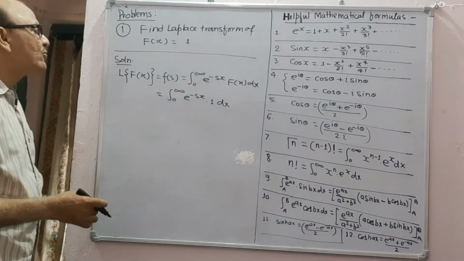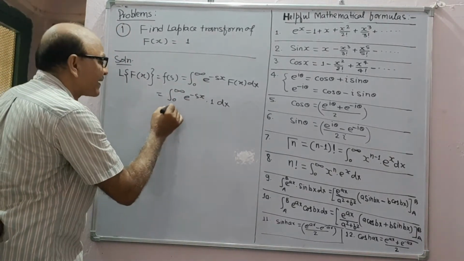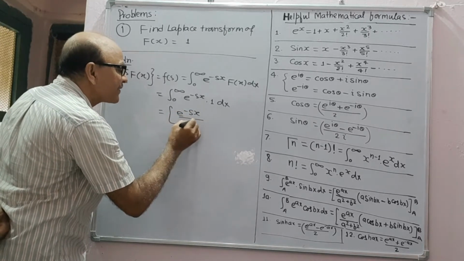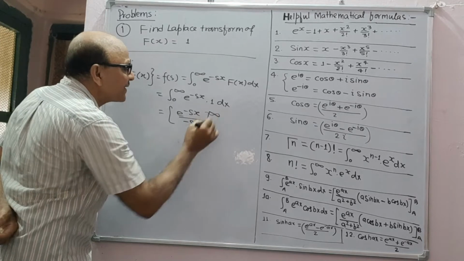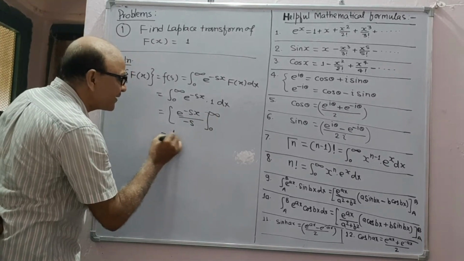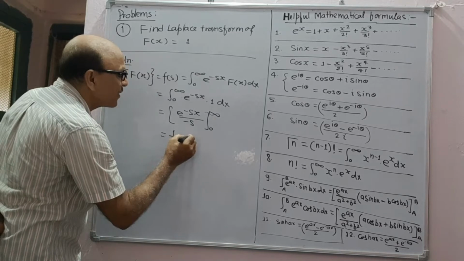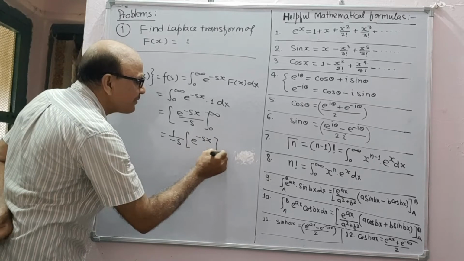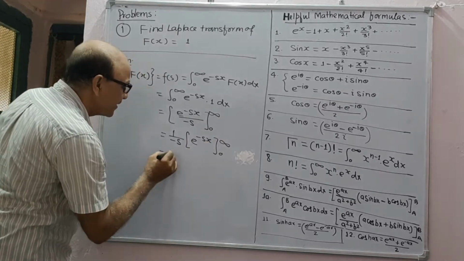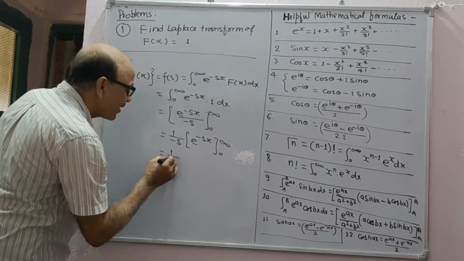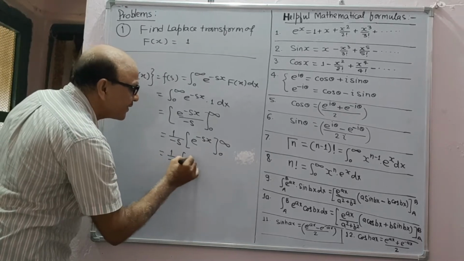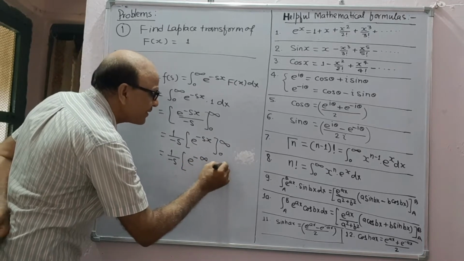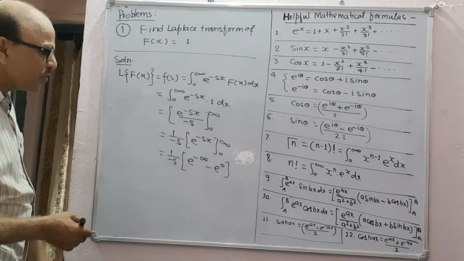Now the integral of e to the power minus sx is e to the power minus sx upon minus s, from 0 to infinity. It can be written as 1 upon minus s times e to the power minus sx from 0 to infinity, which is 1 upon minus s times e to the power minus infinity minus e to the power 0, upper limit and lower limit.